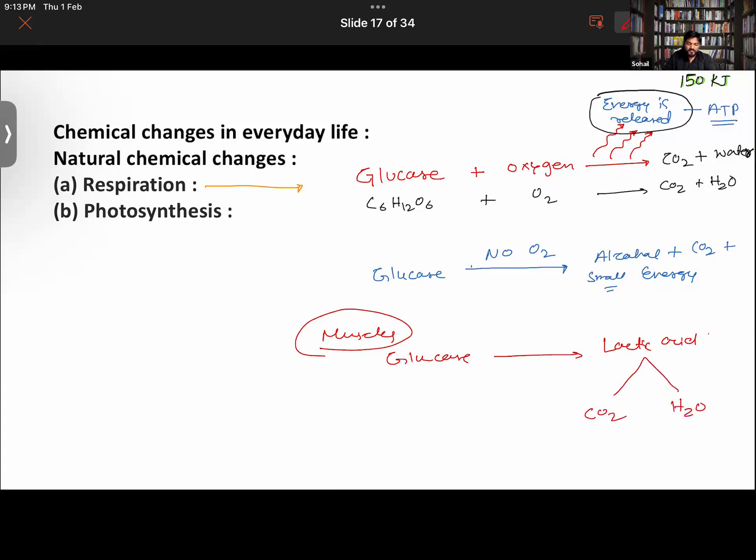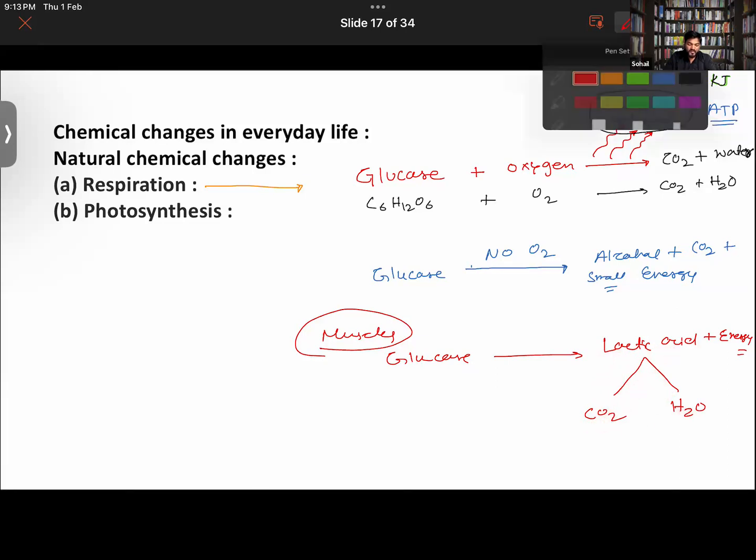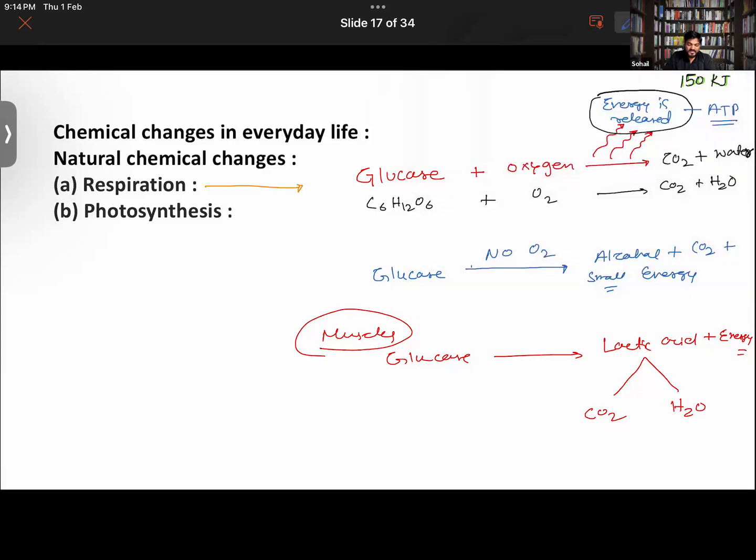Taking a hot water bath can also relieve the pain, because lactic acid is converted into carbon dioxide and H2O. Lactic acid is the same acid which is found in milk as well.